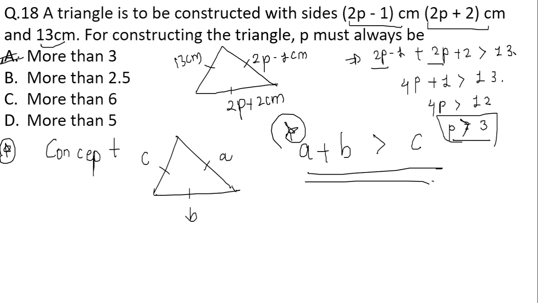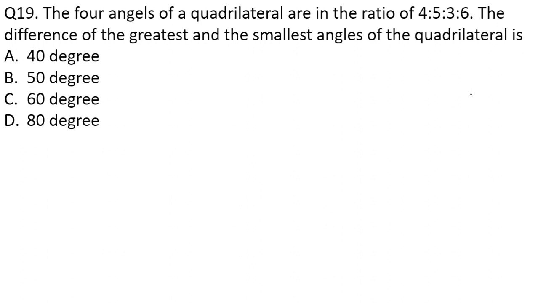So I have done 2p minus 1, which was one side, plus the other side, and that should be greater than the left out side, the 13 centimeter. I have got the value of p should be greater than 3 centimeter. Then moving on to the next question.